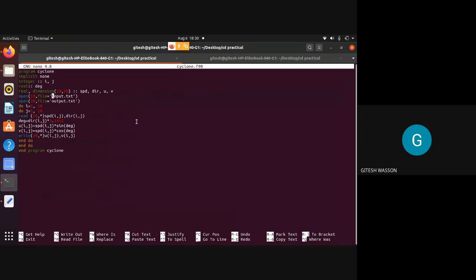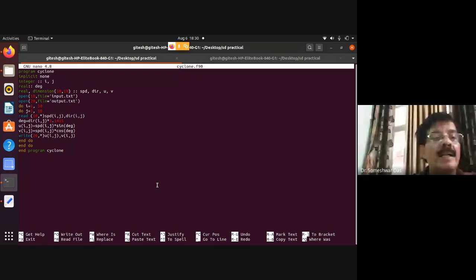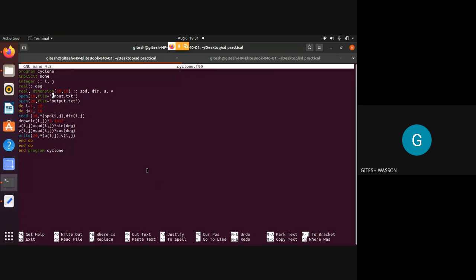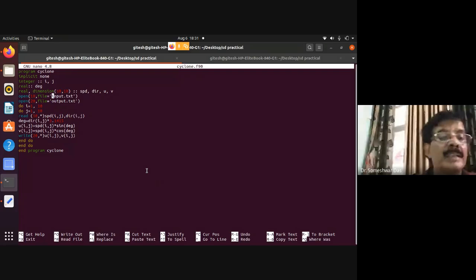This is the program. Implicit none, integer I, J, then real is degree, dimension is 10 by 10, speed, direction, U, V. Open 10 file. This syntax is okay, correct? I don't remember the syntax anymore. I think so, sir. If there were any mistake, it would show an error. Yes, that's right. Then I equal to 1 to 10, you will read speed and direction, first speed and direction, and then degree is equal to direction times pi radian. U equal to speed times sine, and V is equal to speed times cos, right?